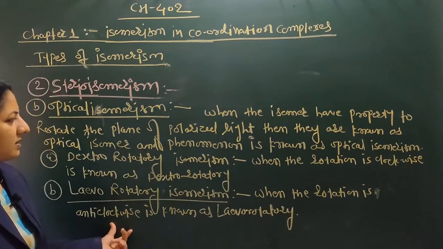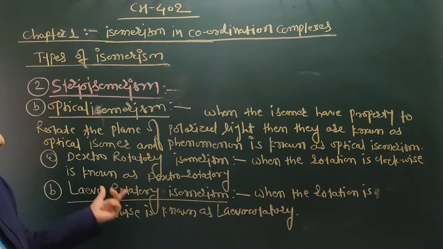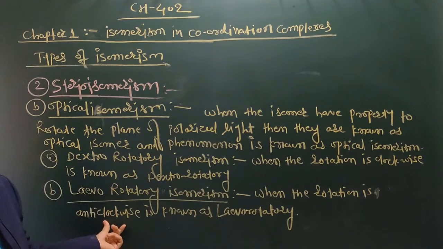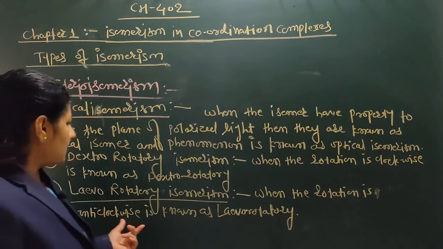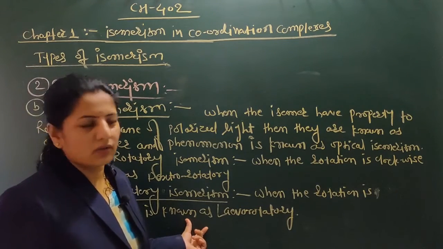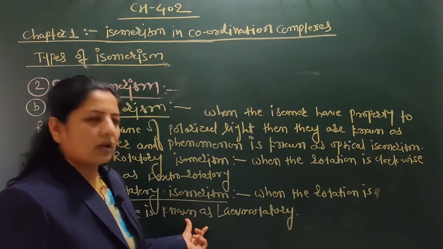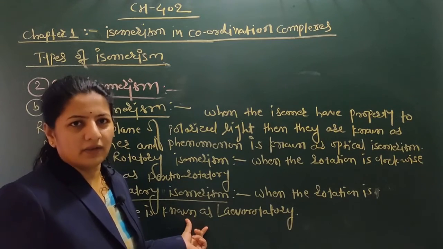So when the rotation is clockwise it is dextrorotatory, means right side, and when the rotation is anticlockwise it is laevorotatory, means the left side.